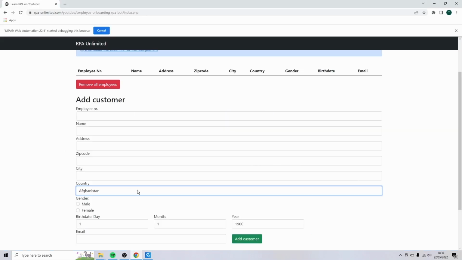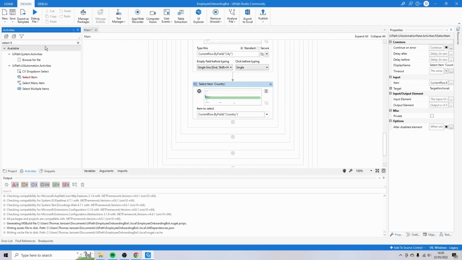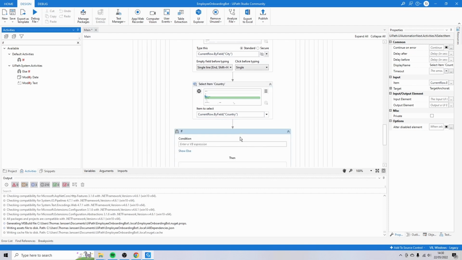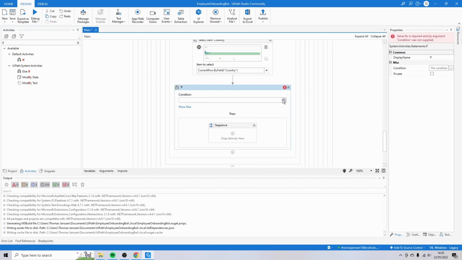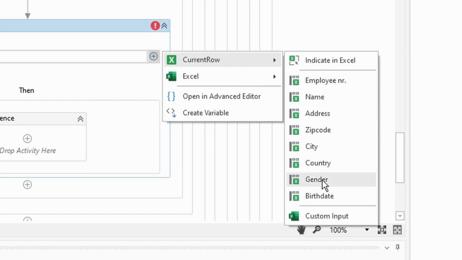And in the next step, we have to click on one of the two genders, male or female. So for that, we're also going to use a different input method. We're going to use the mouse. But because we have two options, I'm going to use an if activity. So drag the if activity to below the country. Click on the plus symbol. And we're going to select current row, gender.